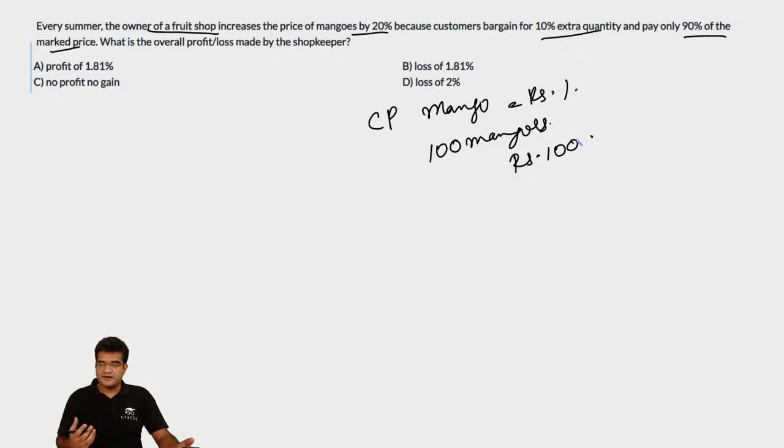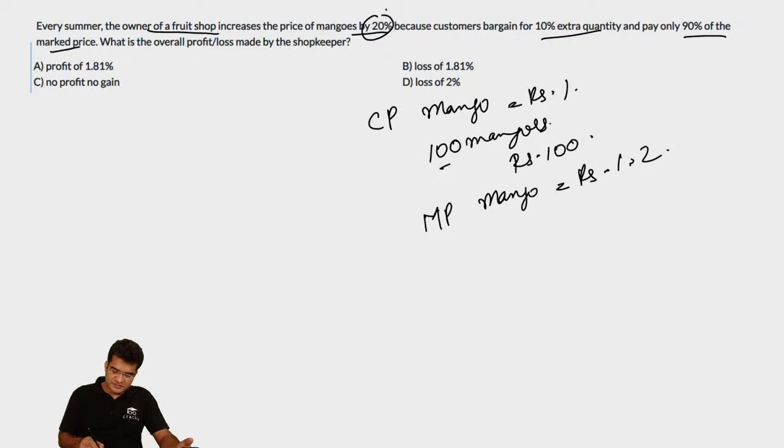And what is the mark price? Because he has marked them up by 20%, the mark price of a mango is equal to ₹1.2. In this particular case, what was told to him is that instead of 100 mangoes, he will have to sell his customers 110 mangoes because they ask for 10% extra quantity. So when he is selling 110 mangoes, what is the cost price? The total cost price will be equal to ₹110.